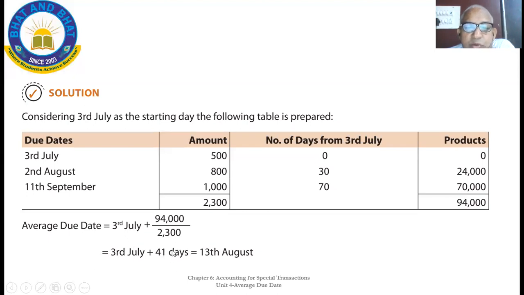Calculate as I told you. Suppose you include this, that means 29 days in July, correct? Then 12 days, 29 plus 12 is 41, hence 12th August. Including this last day, the next day is the due date, so 13th August is the due date. 41 days.